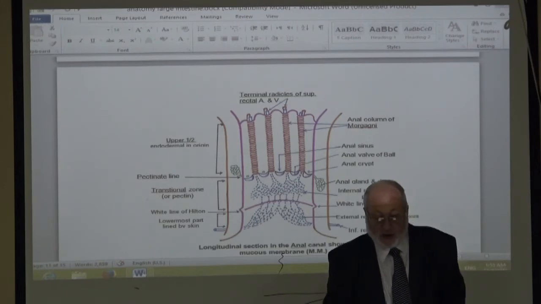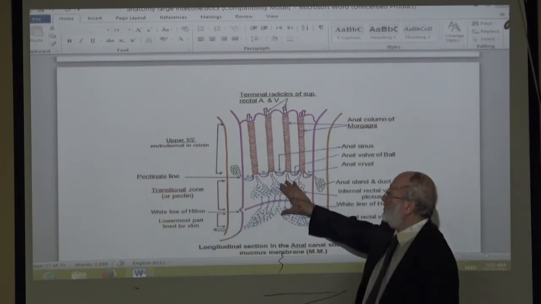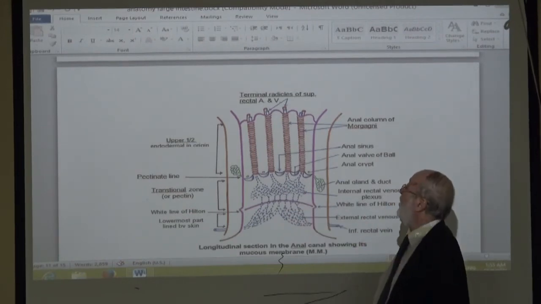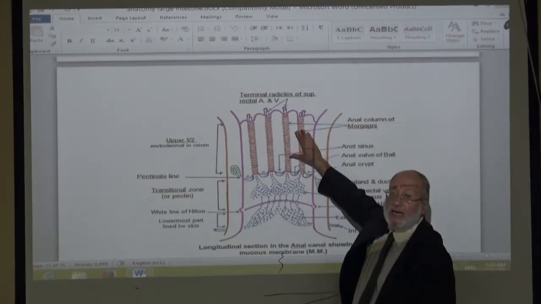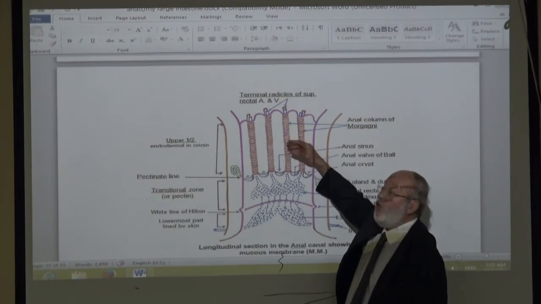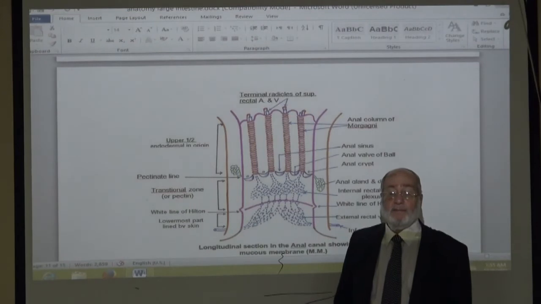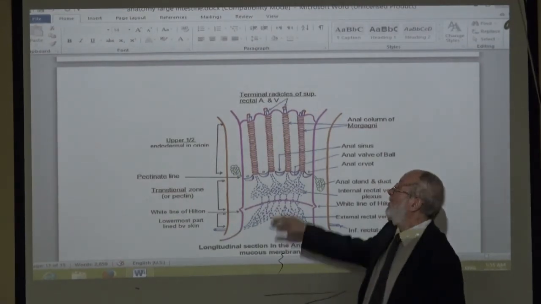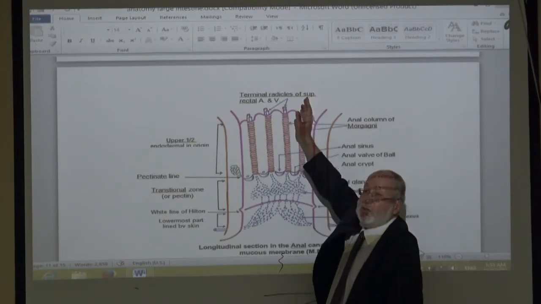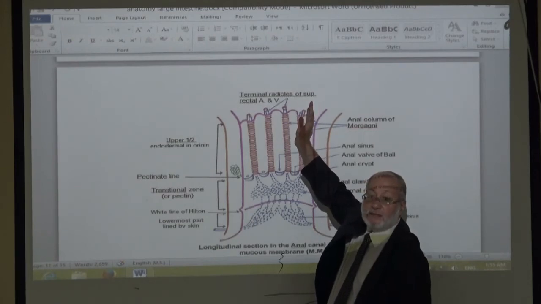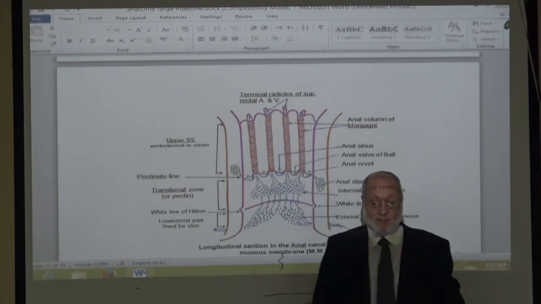The lymphatic drainage of the lower half of the anal canal is to the superficial inguinal nodes, like all the structures in the limbs. Above, it drains to the superior rectal lymph nodes, inferior mesenteric lymph nodes, etc. Okay?